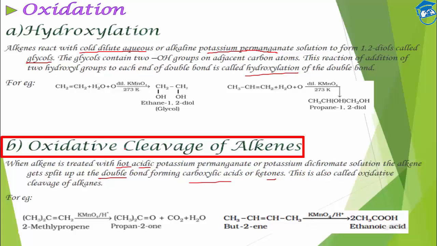And since the double bond is breaking, it is known as oxidative cleavage of alkenes. Oxidative because oxygen is being added. Okay, oxidation is taking place, and cleavage because the double bond is breaking. So simply you have to just break the double bond and attach an oxygen.